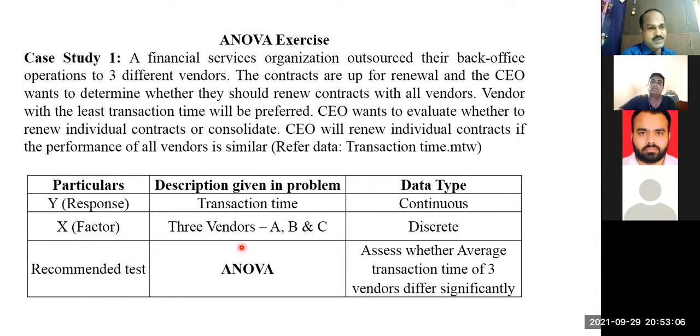And so you are monitoring the between batch variation. How to monitor the between batch variation? The average of the readings in the first batch is compared against the average of the readings in the second batch. If that is equal, between batch variation is less. You get the point? Yes, sir. Clear? Yes, sir.